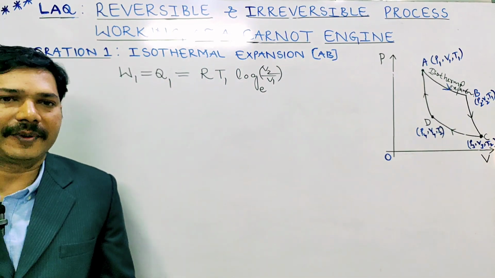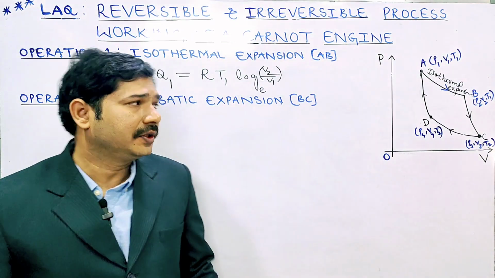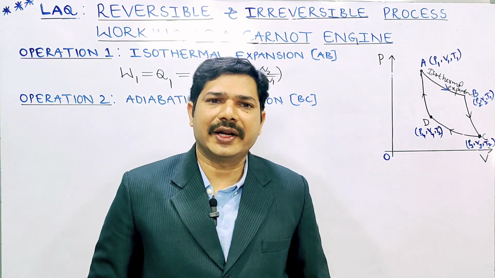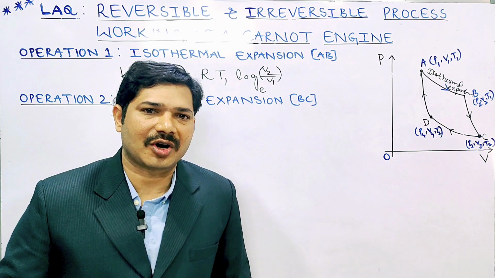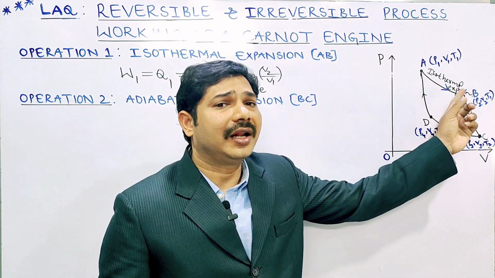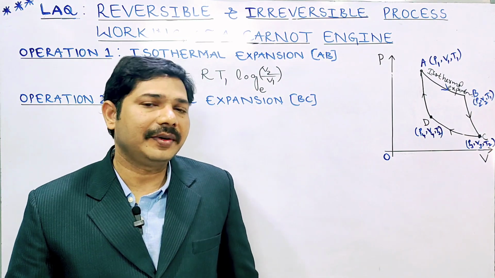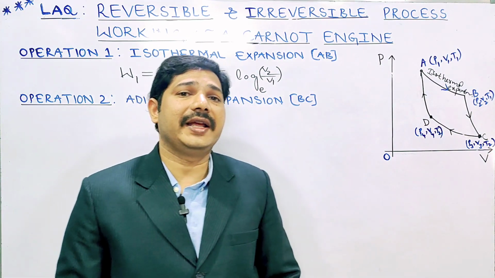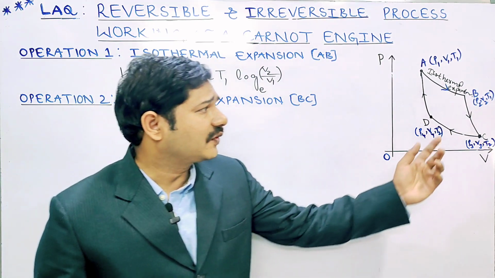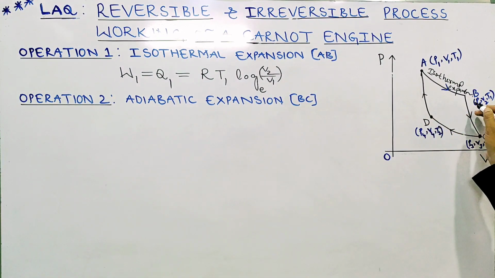The second operation we'll discuss, operation 2, adiabatic expansion, that is from B to C. Here the cylinder containing the working substance is placed on an insulating stand. So at that time the temperature of the gas falls from T1 to T2. Adiabatic expansion takes place here. The second process, B to C, is called what?